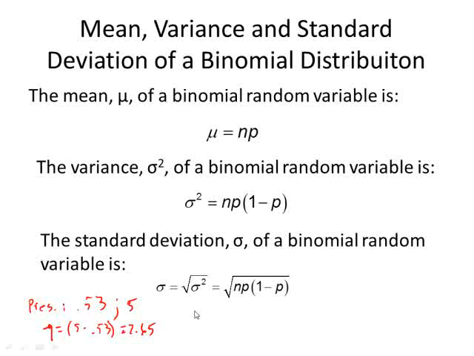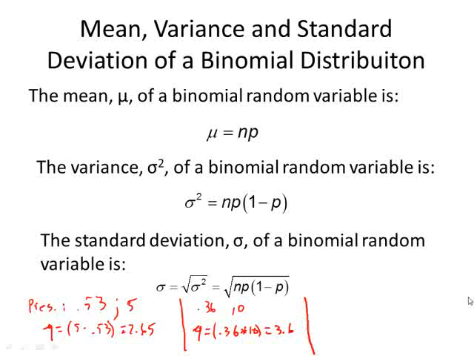If we take a look at the snake issue, the fear issue, remember the probability that somebody is afraid of snakes was 0.36, and we were using sample sizes of 10. So the mean is going to be 0.36 times 10, which is equal to 3.6.